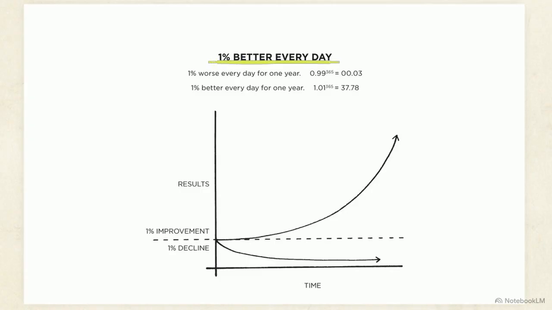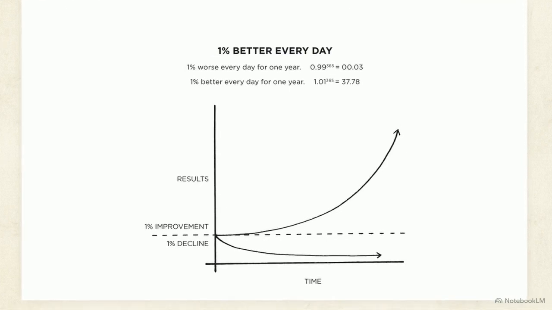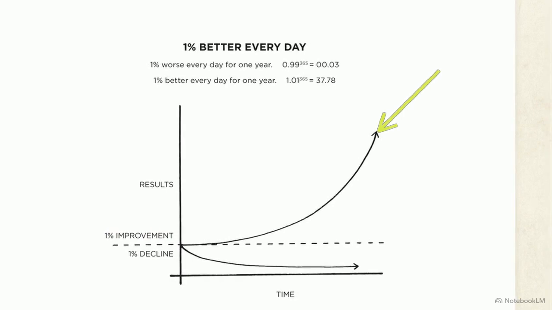This chart shows the mathematical certainty of this system. By focusing on these atomic 2-minute changes, you aren't looking for an overnight transformation. But by getting just 1% better every day, your progress compounds, leading to results that are entirely unrecognizable over time.